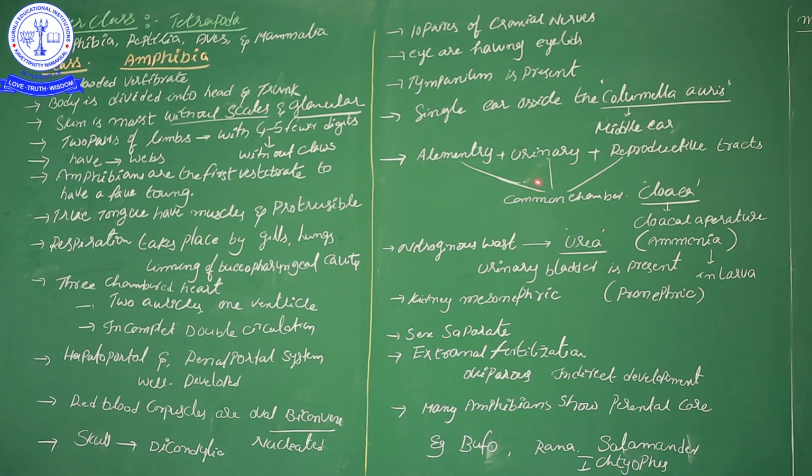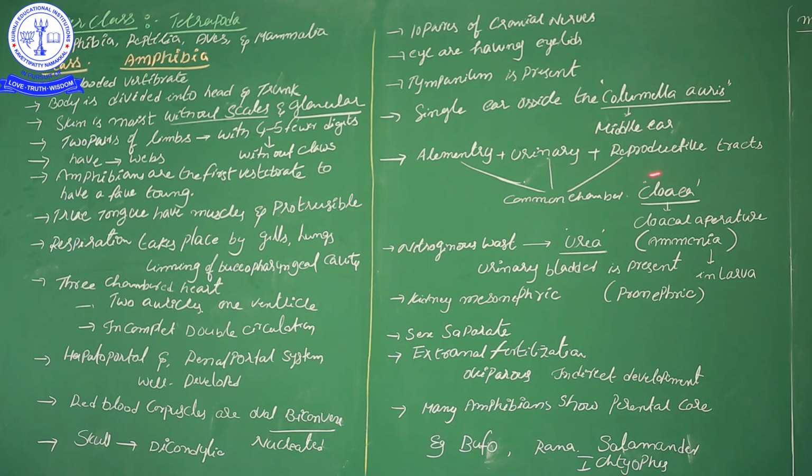And then the alimentary canal, urinary, and reproductive tract. Basically the alimentary canal opens into the anal pore, but here the anal pore is not there. The urinary bladder opens into the urethra, but here the urethra is also not there.